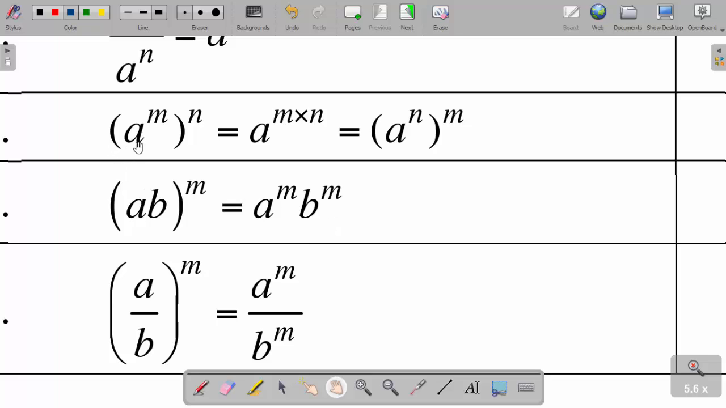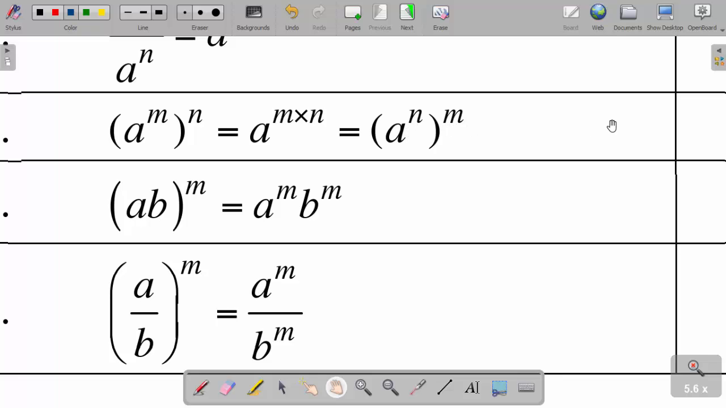Now, if I have open brackets a to the power m close brackets to the power n, in other words, a to the power m, then to the power n. In this case we open brackets and multiply the exponents. So as you see, this is a to the power m, then power n, the same as saying a to the power m multiplied by n. And we can also swap them. We can interchange. We can put m outside the brackets, then put n inside the brackets. So it's the same as saying a to the power n and then the power m.